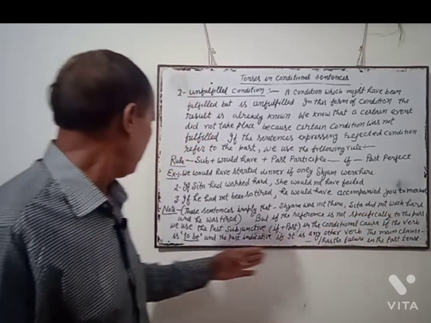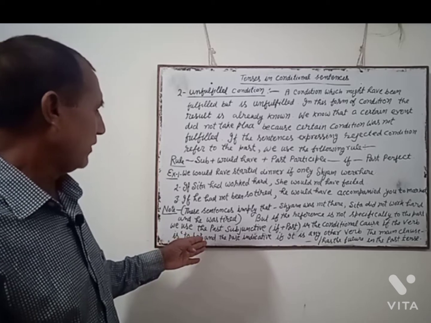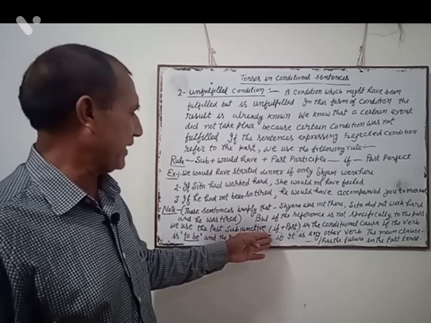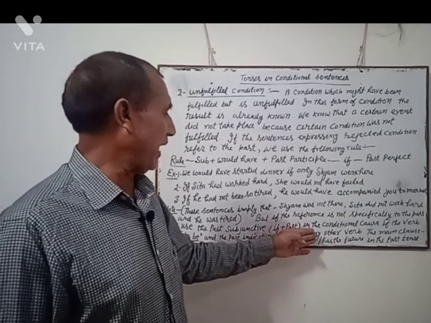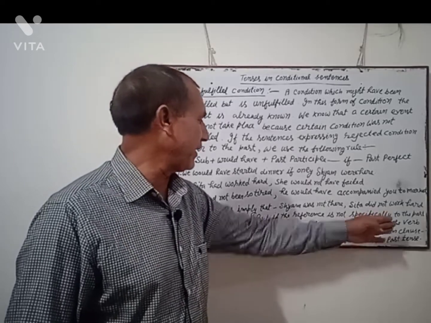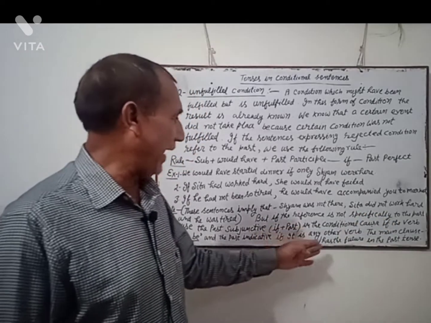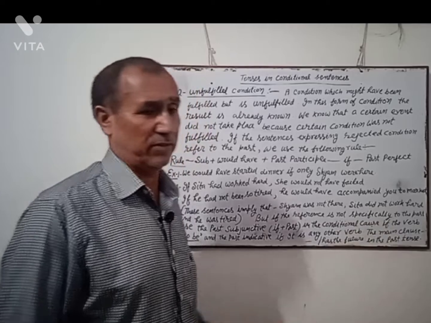If the verb is to be, we use the past subjunctive, and the past indicative if it is any other verb. The main clause has the future in the past tense.